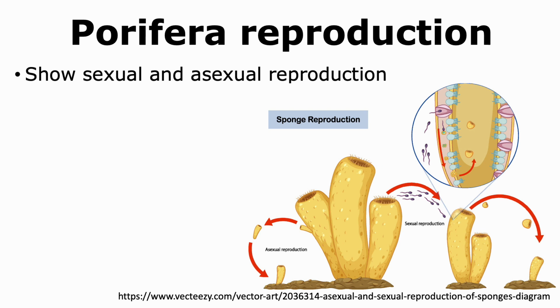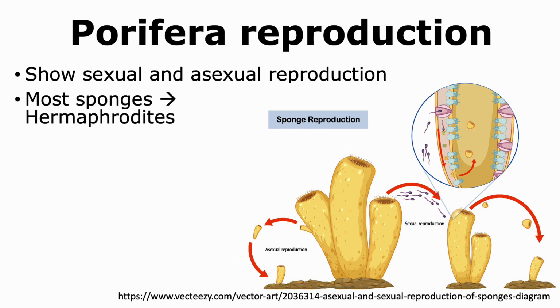Members of the phylum Porifera show both sexual and asexual modes of reproduction. The asexual mode of reproduction is through a process called budding, where a bulge is formed in the parent sponge, which is considered a bud, and as it grows, it ultimately detaches from the parent and attaches to a substrate to form a new sponge.